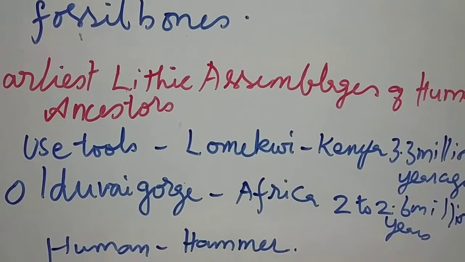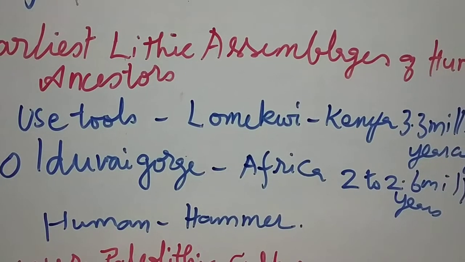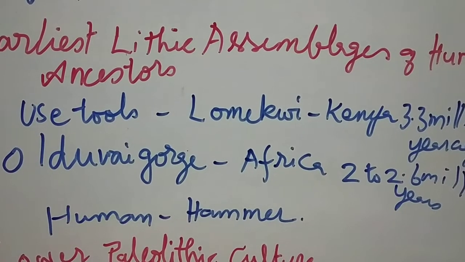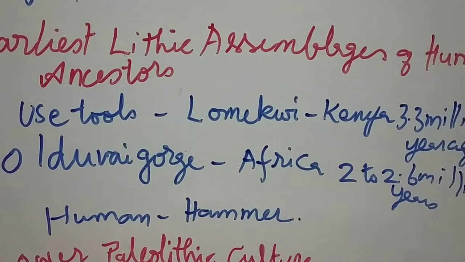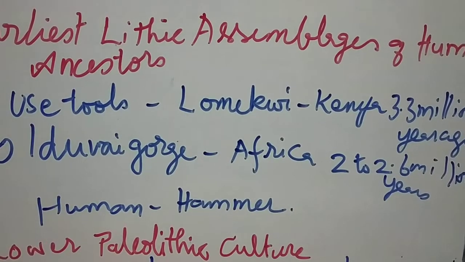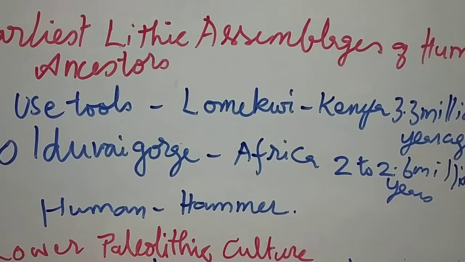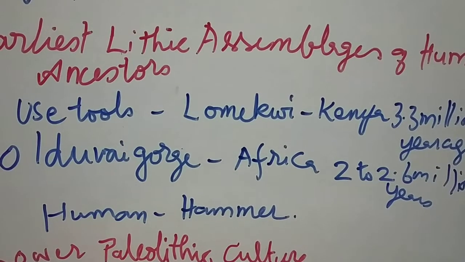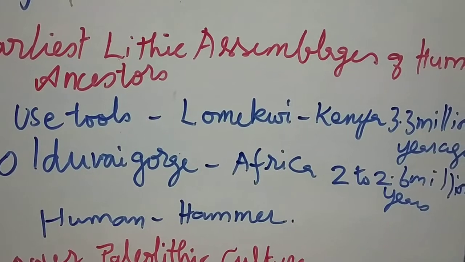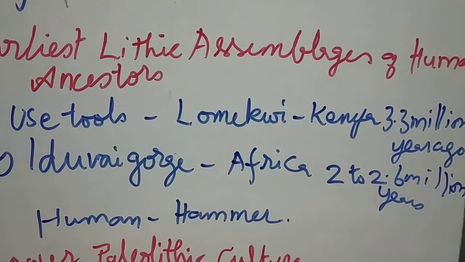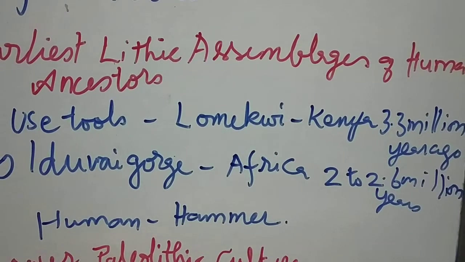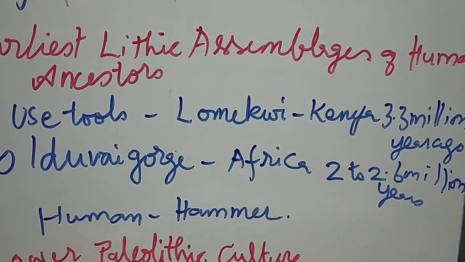Then Oldowan tools we can see in Olduvai Gorge in Africa. This is before 2 to 2.6 million years ago. So Australopithecines, they started to use stones, and they started to produce sharp edge flakes. The tools they used for cutting, slicing,